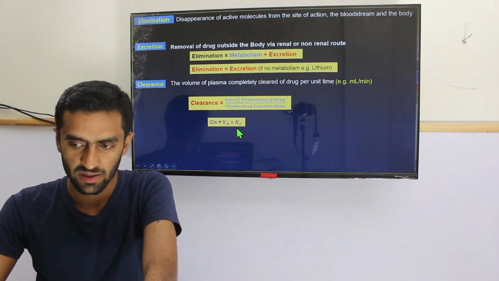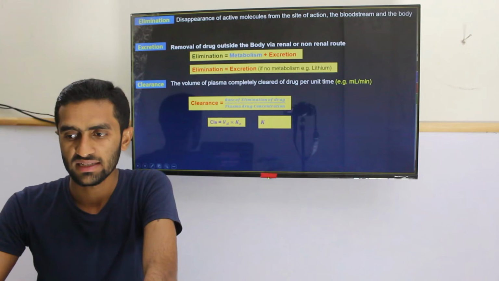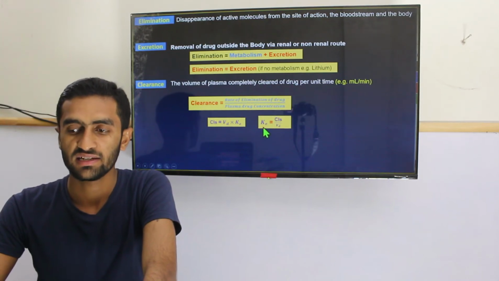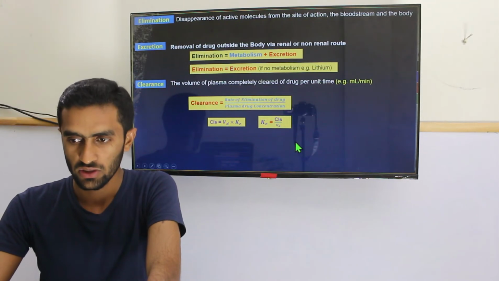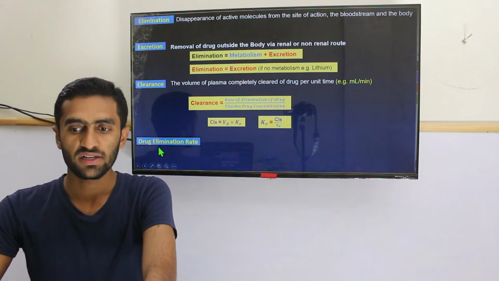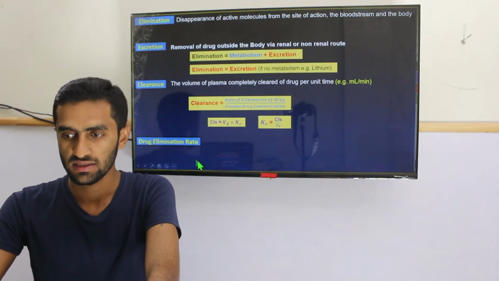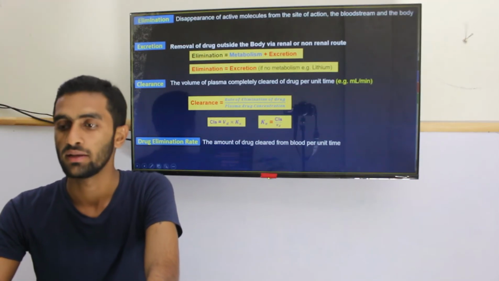So it's dependent on different factors. Or we can change it like this: the elimination rate constant is clearance over the volume of distribution. Now the drug elimination rate is actually the amount of drug cleared from the blood per unit time.